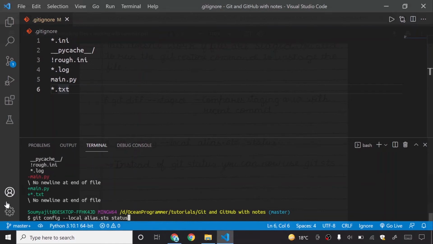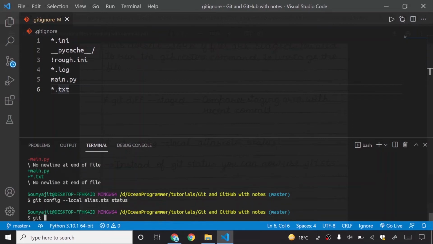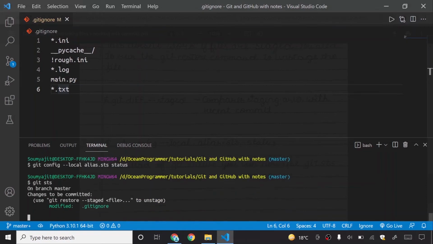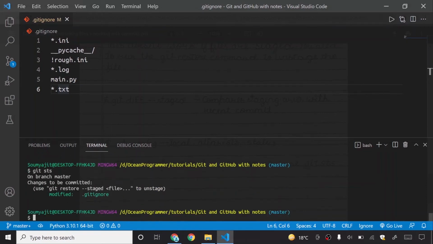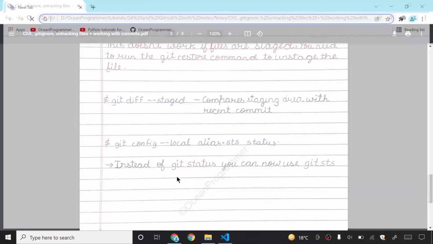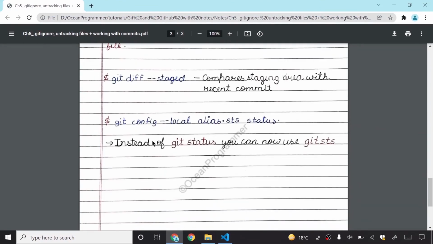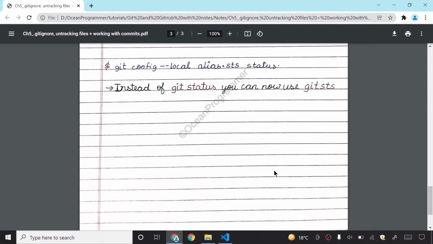What does this mean? Previously we were using git status, git status, git status; now I can use git sts in order to do git status. So I will say git sts. You can see it is doing the same thing as git status. It is just a kind of shortcut. Instead of git status, you can now use git sts.